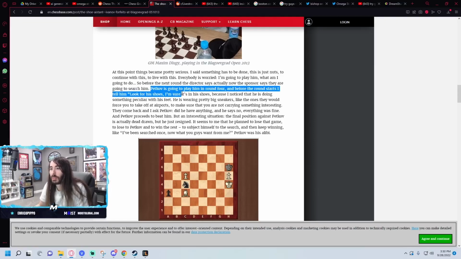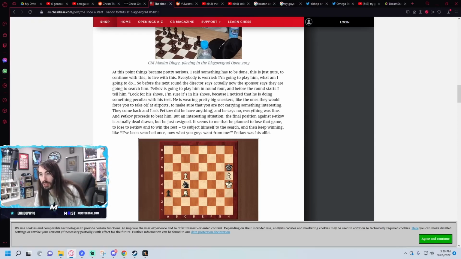Before the round starts, I tell him, look for his shoes. I'm pretty sure it's in his shoes, because I noticed that he's doing something peculiar with his feet. He's wearing pretty big sneakers, like the ones they would force you to take off at airports, to make sure that you're not carrying something interesting. They come back and I ask Petkov, did he have anything? And he says, no, everything was fine. Petkov proceeds to beat him. But an interesting situation. The final position against Petkov is actually dead drawn, but he just resigned.